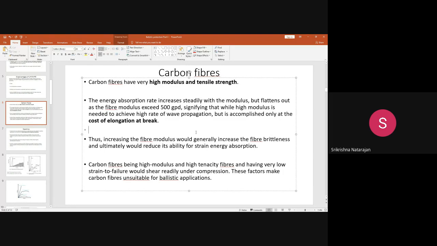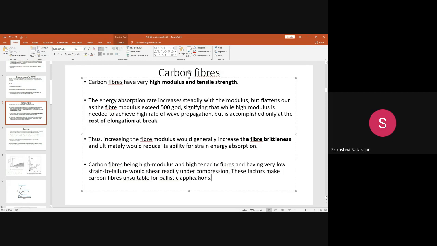Till around 500 grams per denier it absorbs the energy and wave propagation happens. But after that, without undergoing any extension, it just becomes brittle. Once it becomes brittle, it immediately fractures like ceramic fibers.